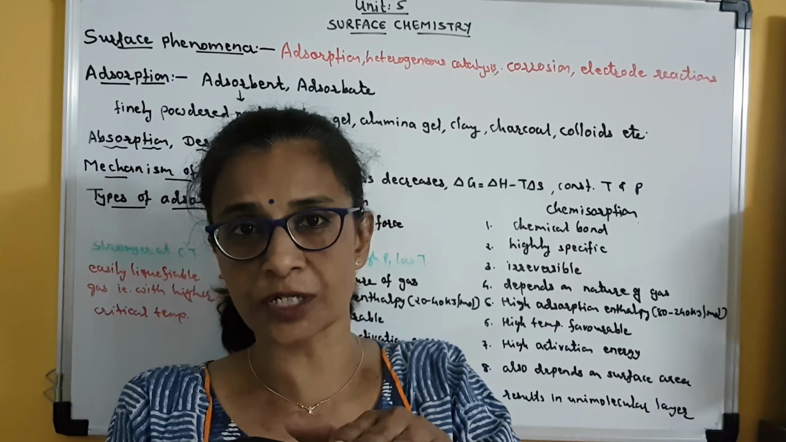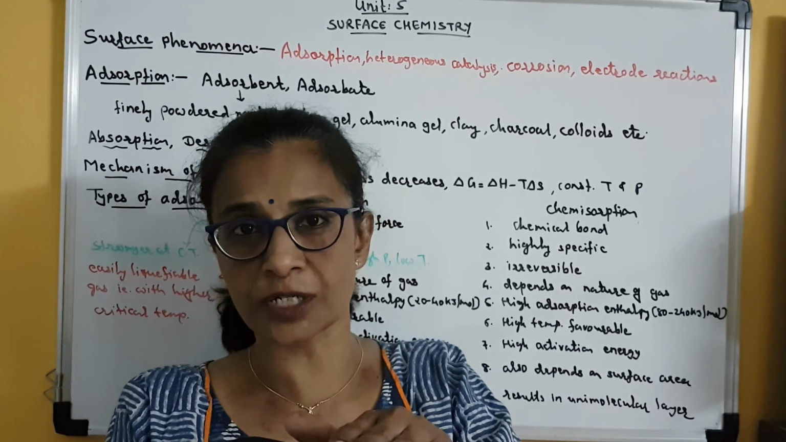Then the third point of difference: physical adsorption is reversible. If we talk about the adsorption of a gas on the surface of a solid, then if we increase the pressure of the gas, more adsorption will take place. Clear? So physical adsorption generally occurs at high pressure and low temperature. It means that if we reverse the condition, then desorption will take place. If we decrease the pressure, then desorption will take place. If we increase the temperature, then also desorption will take place. Clear?